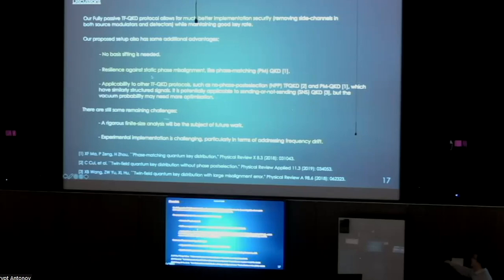There are also some remaining challenges, though. One of them is we still lack a rigorous finite size analysis, so it will be the subject of future work. The other problem is an experimental demonstration might be hard, particularly in terms of addressing frequency drift, which we'll briefly talk about here.